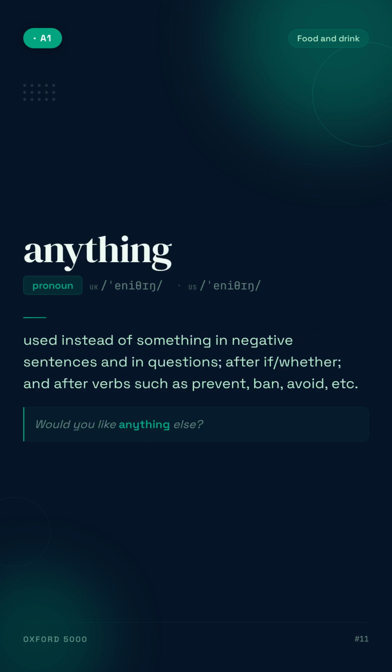Anything. Used instead of something in negative sentences and in questions, after if, whether, and after verbs such as prevent, ban, avoid, etc. For example, would you like anything else?